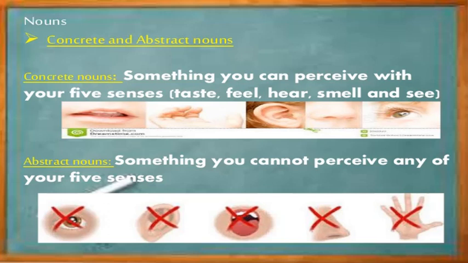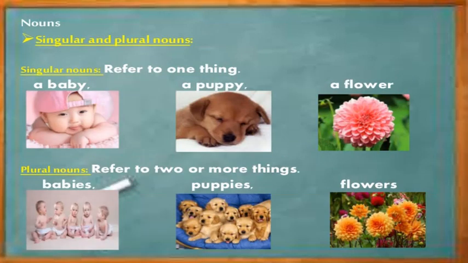So these are examples of abstract nouns. So that is the second division. You have got abstract nouns and concrete nouns. Then we'll move to the third categorization, that is singular nouns and plural nouns.